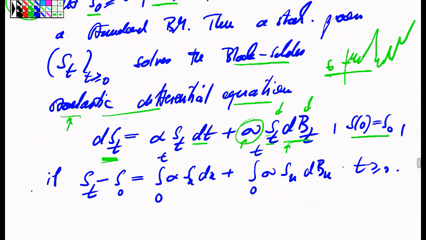Namely, if at any point t, the value of this process is given as the initial value plus the quantities which are obtained if I just take the integral of these infinitesimal changes over time.